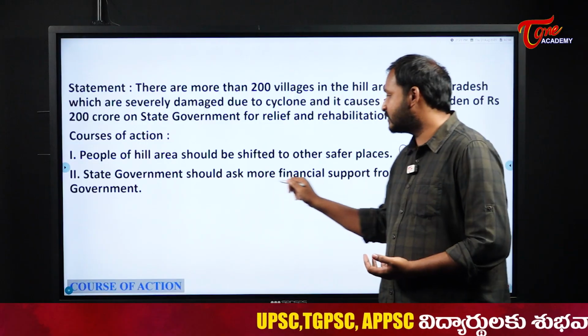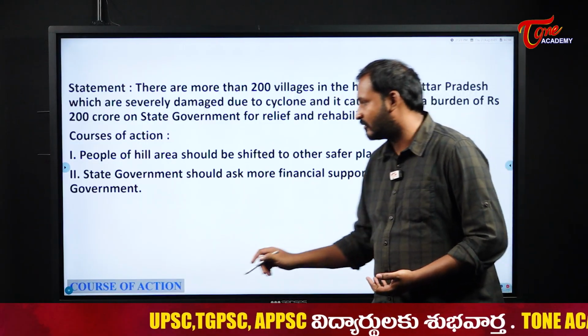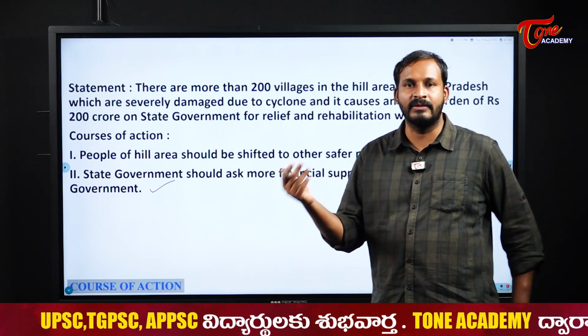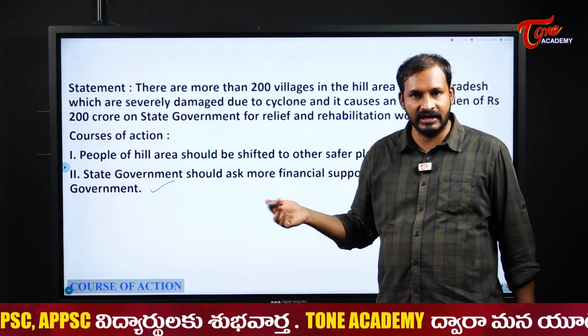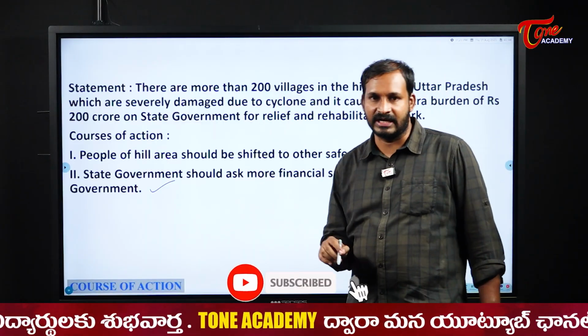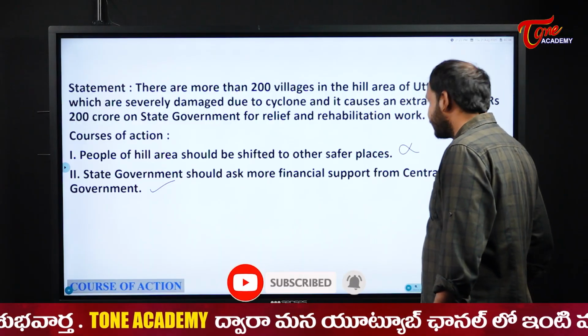Next, the state government should ask for more financial support from the central government. Yes, they should ask for more. Why? Because it is an extra burden, right? Definitely they will ask for the finance. So that is a correct one for us. So here the second one is correct.